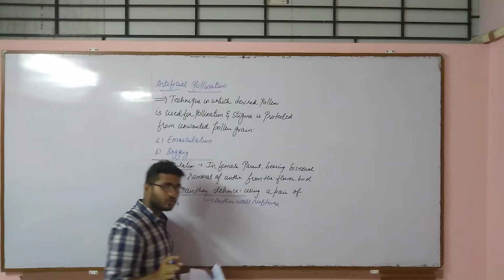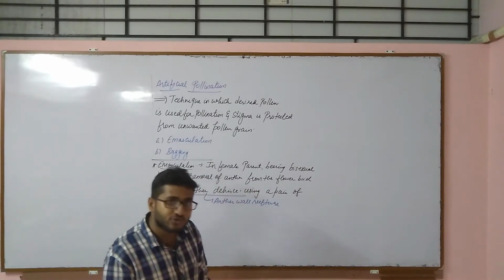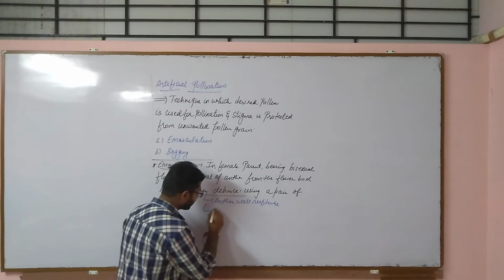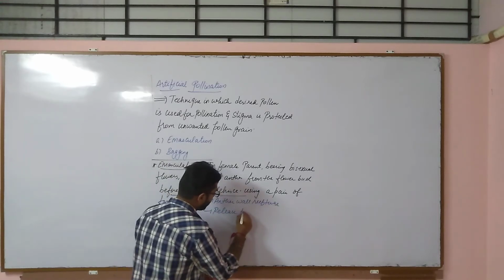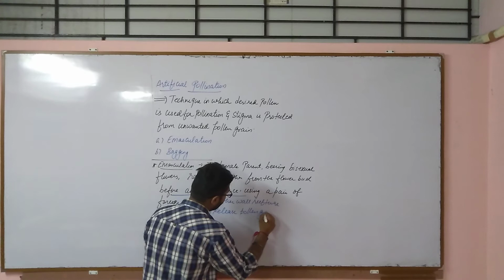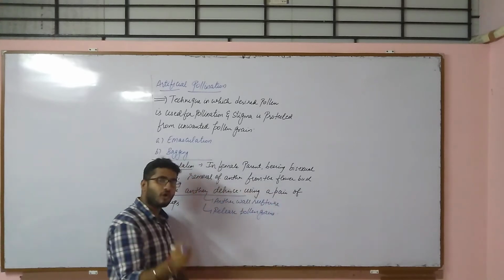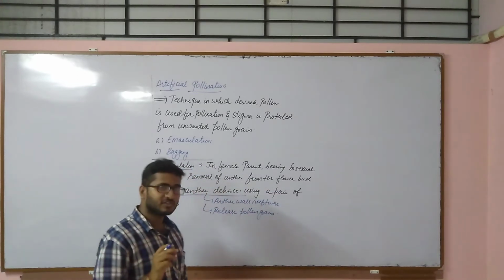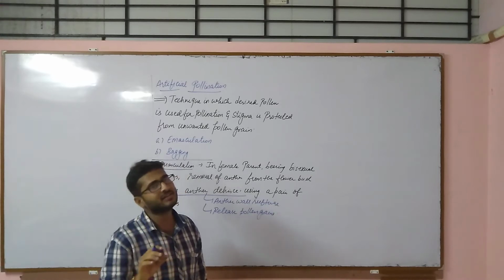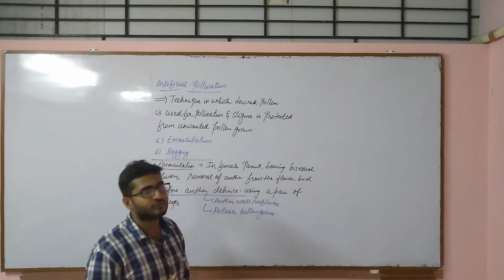And we all know that when the anther wall ruptures, it will release pollen grains. And this pollen grain will land on the stigma part of the pistil, and then there will be facilitation of the fertilization process.